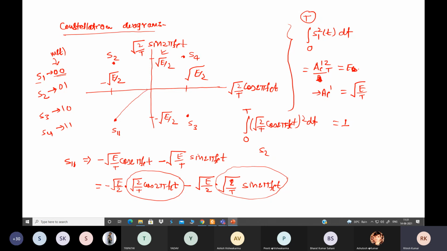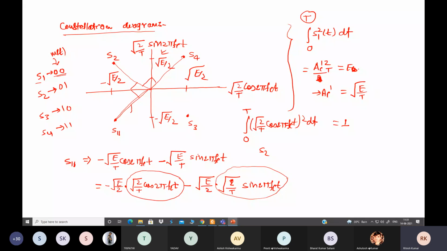This distance plus this distance. You know that the angle between the symbols is 90 degrees. This is 90 degrees, this is also 90 degrees, and here also it will be 90 degrees. It means this one is 45 degrees. Now, once this is 45 degrees and this one is 90 degrees, you can find this length by taking the square root of the sum of squares. So you can find this length.